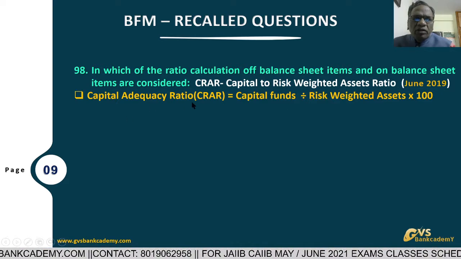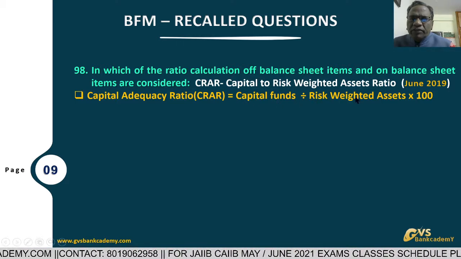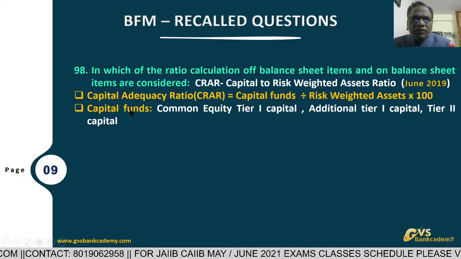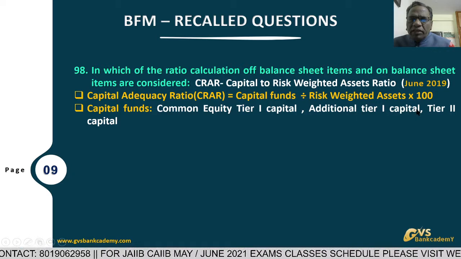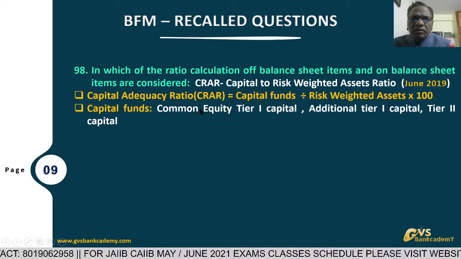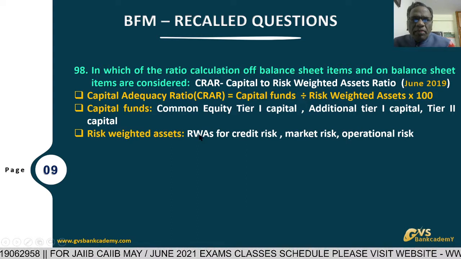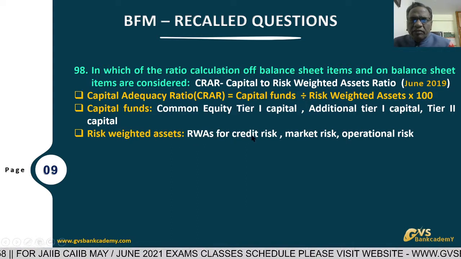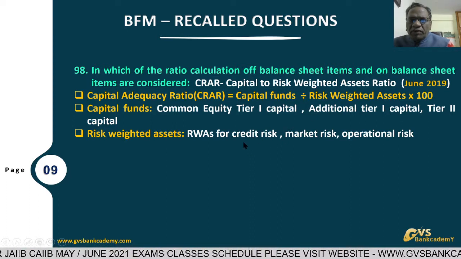CRAR formula: the bank's capital funds divided by total risk weighted assets, into 100. Capital funds is equal to common equity tier 1 capital, additional tier 1 capital and tier 2 capital. This is called capital funds. For risk weighted assets, the bank calculates risk weighted assets for credit risk: fund based advances as per risk weights, and non fund based advances also.